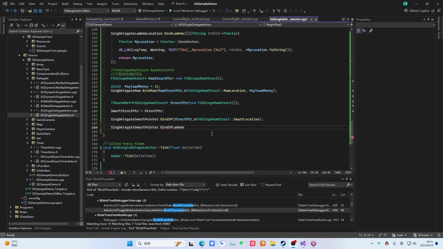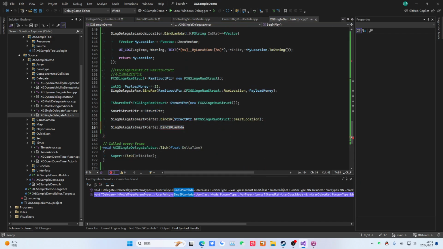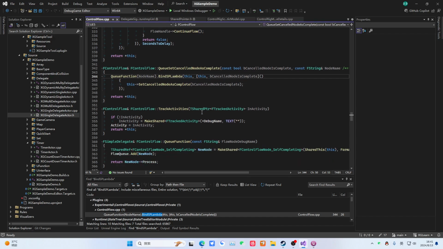Let's look at this Lambda. Actually, this Lambda is also very interesting. Click on it, and you can see this floor is actually bound to A. It's also this shared pointer, but it's a delegate. So how is this Lambda used? You can search directly like this. You'll find it's actually used like this. The difference is that this function is not this struct. This function inside this struct.